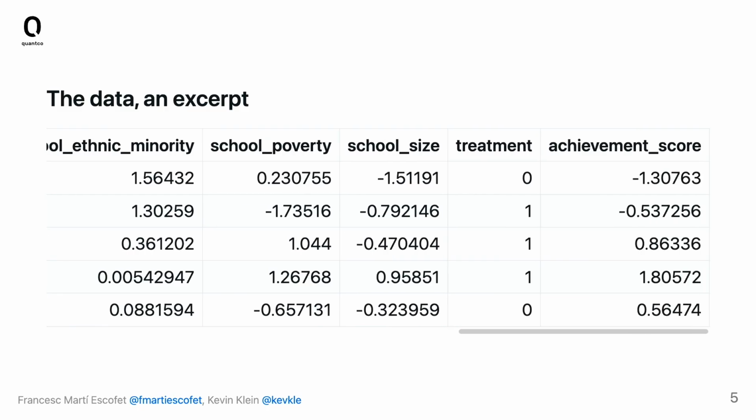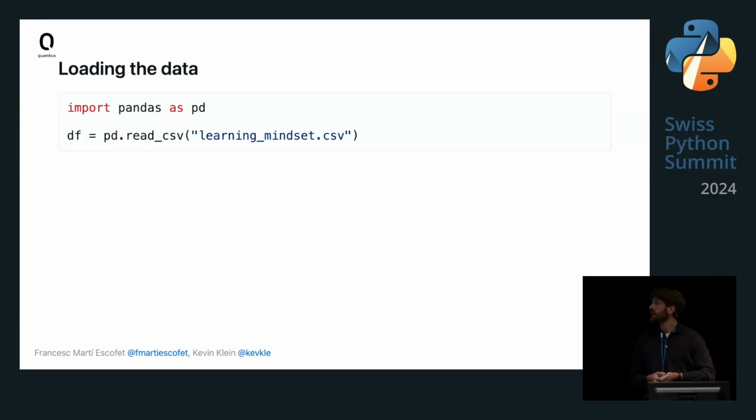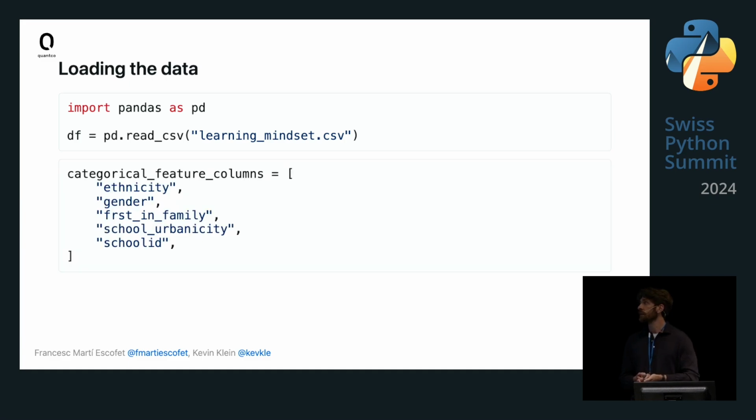We don't only have the covariates, but we have these two other elements too, namely the treatment assignments, which we can see here, which are just binary indicators as to whether a given student received coaching or not. And lastly, the achievement score, which is the GPA after a couple of months, but then transformed to follow a standard norm. Now, as is always the case, things start off by loading the data. This anonymized data set is conveniently provided and publicly available in CSV format, so we'll just load it as a pandas data frame.